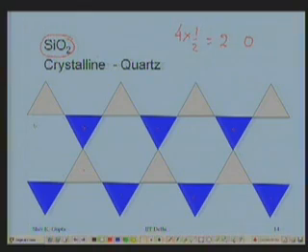Quartz is used for various applications by engineers. One is that it has very low coefficient of thermal expansion. That is where we use it when we do not want any expansions taking place in some locations. Secondly, it is a piezoelectric material.